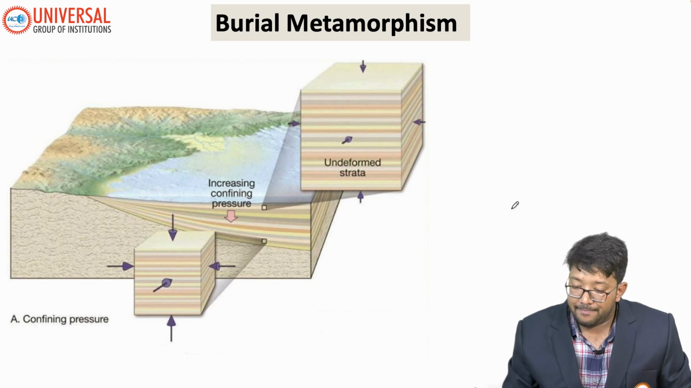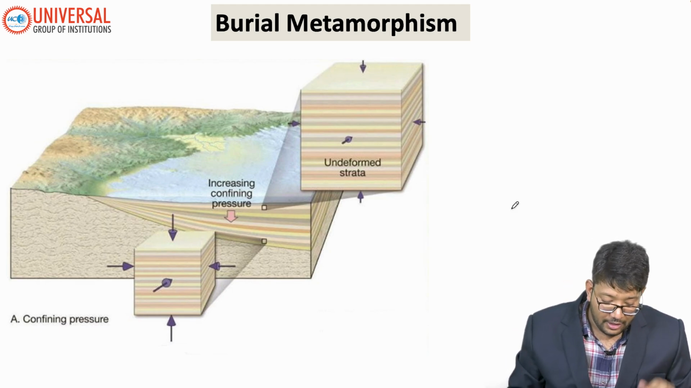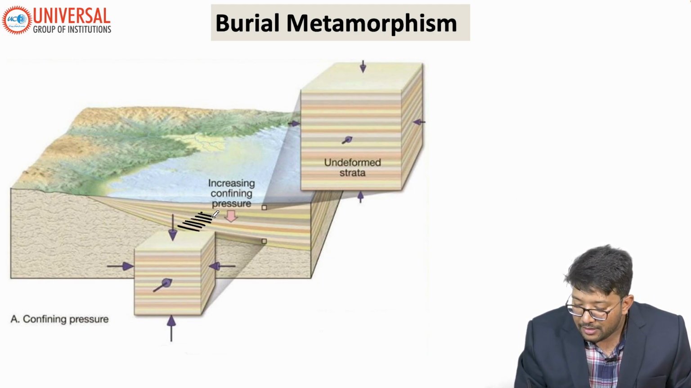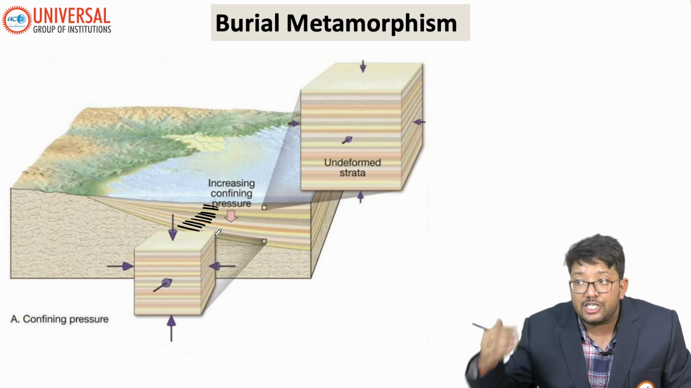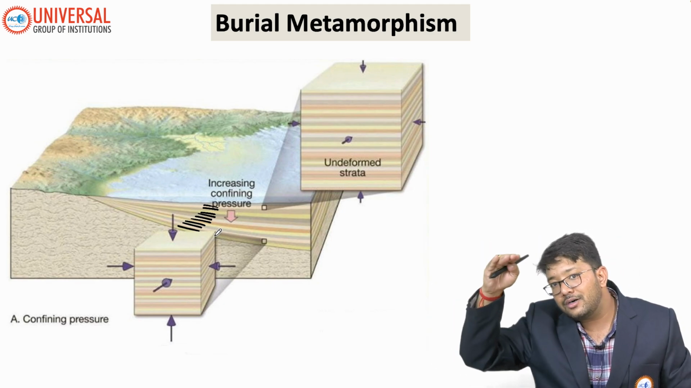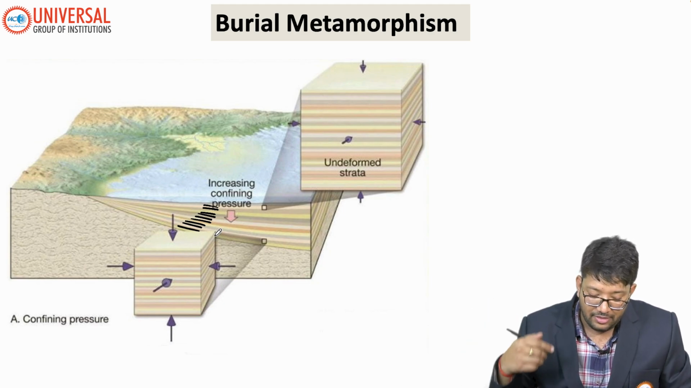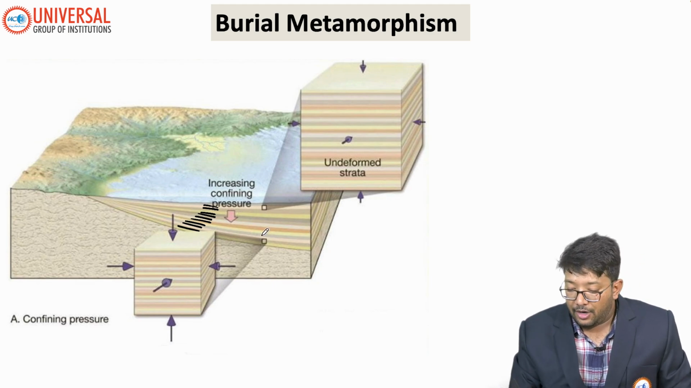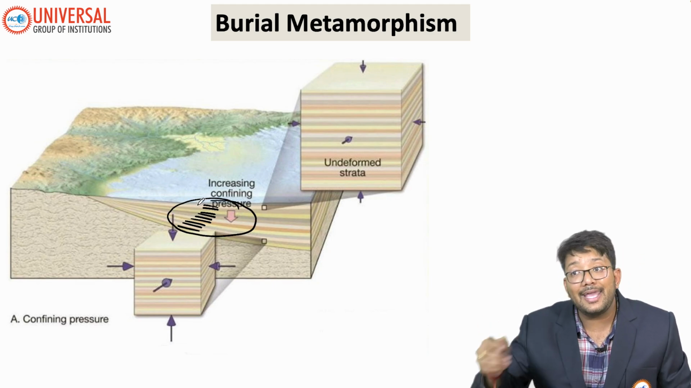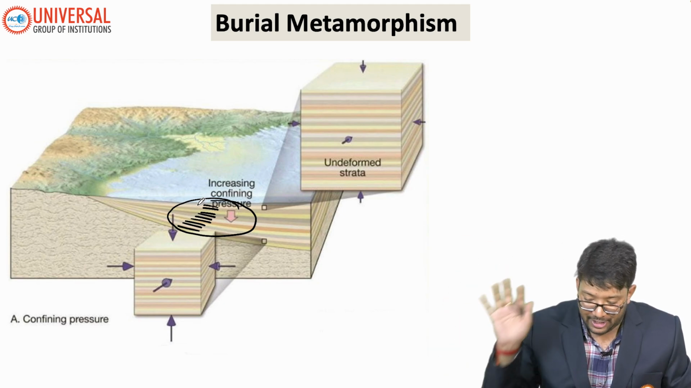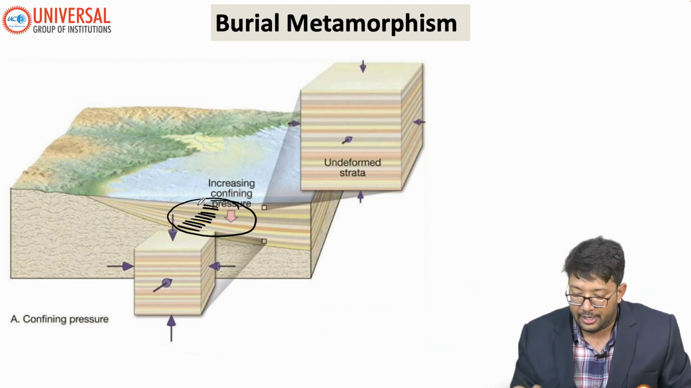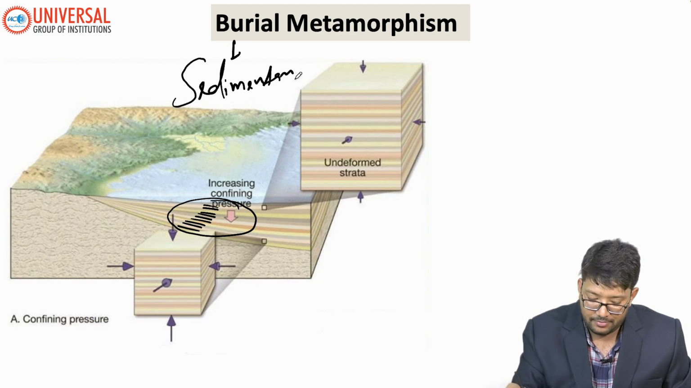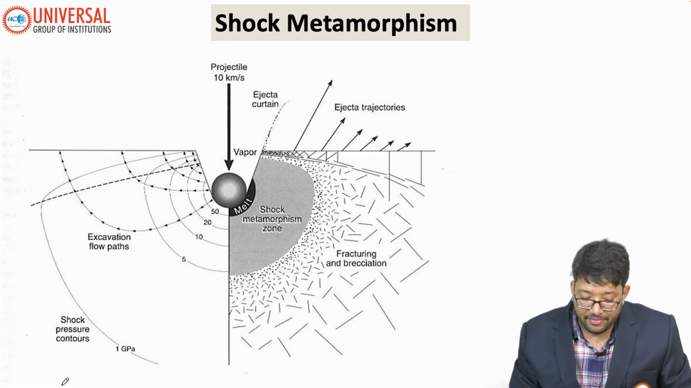Third is burial metamorphism. In this one, can you see the sedimentary rocks here? Sedimentary rocks gradually change into something else as they go down in the earth. Something else means metamorphic rocks only. So again, how does burial metamorphism happen? Again, high temperature and high pressure. So remember, in burial, sedimentary rocks are going down. Simple.